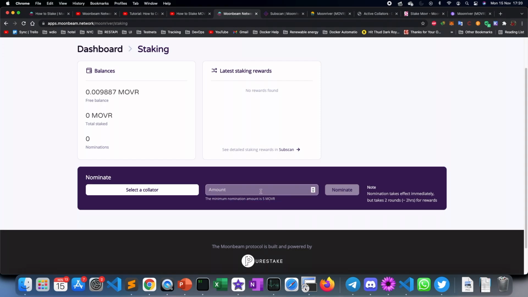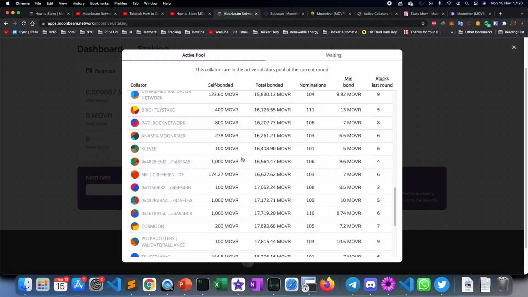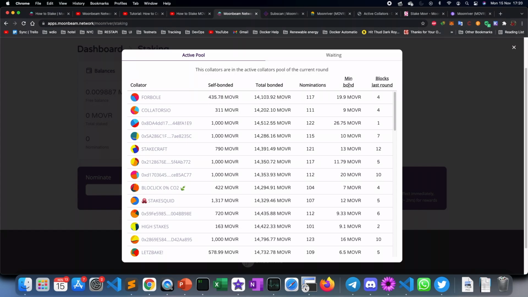Then the next criterion that you'll have to look for, when you're choosing the collator, is the minimum bond that is required. So you cannot have less than this particular amount. Let's say if you want to stake with this person, then the minimum bond that you require currently is 19.9. That would secure you a spot in the top 100 in terms of the number of nominators by stake. So if you just have 19.9,